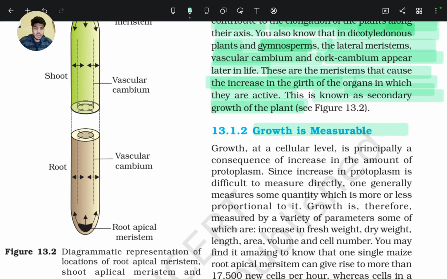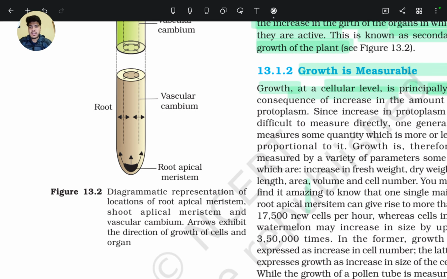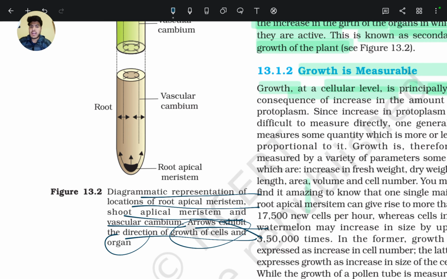Growth is measurable. Here a diagram is shown, a diagrammatic representation of the location of root apical meristem, shoot apical meristem and vascular cambium. Arrows exhibit the direction of growth of cell and organ.